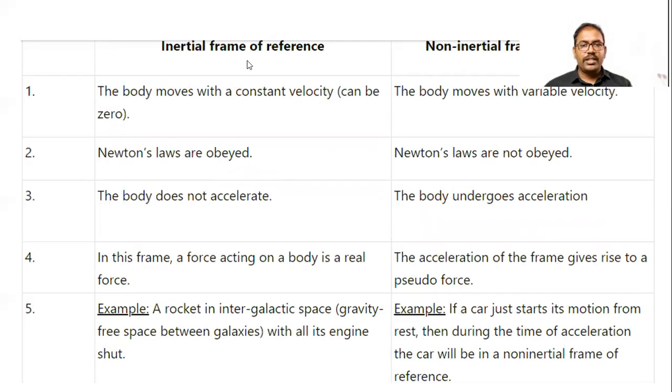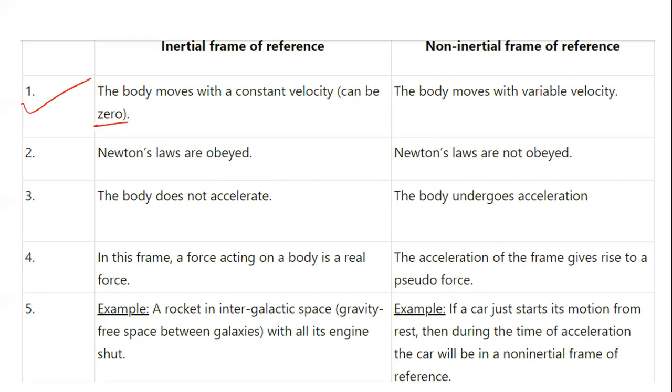Now here you can see the distinction between inertial and non-inertial frames of reference. First point: in an inertial frame, the body moves with constant velocity, or the body can be at rest. In a non-inertial frame, the body moves with variable velocity because acceleration is there, whereas in the inertial frame the acceleration is zero. Here the body undergoes acceleration, so acceleration is not zero.